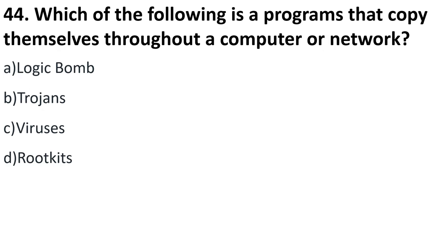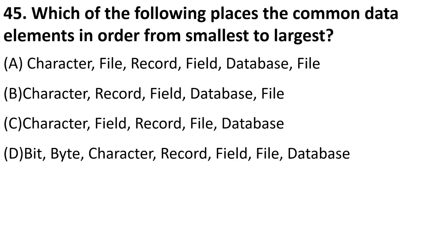Which of the following is a program that copies themselves throughout a computer or network? So the program that makes multiple copies of itself, and it can harm your computer or other computers, is called virus. Okay. C is the answer. Worm is also a type of virus.